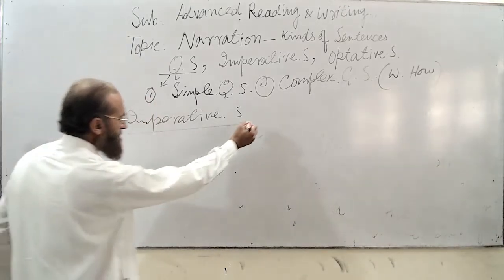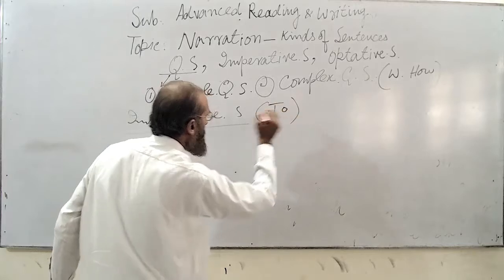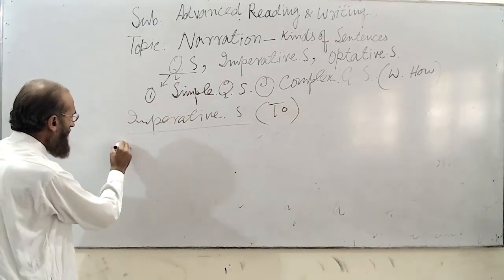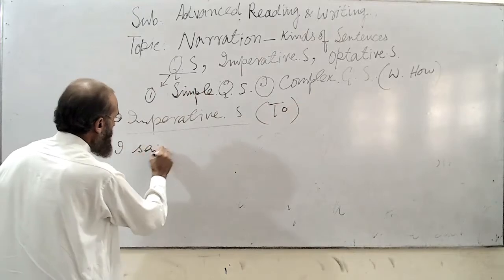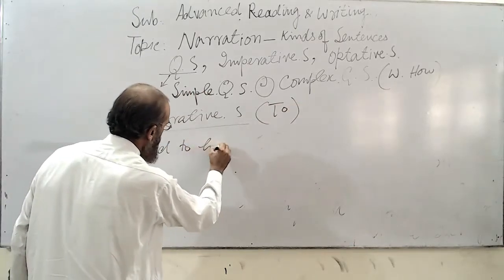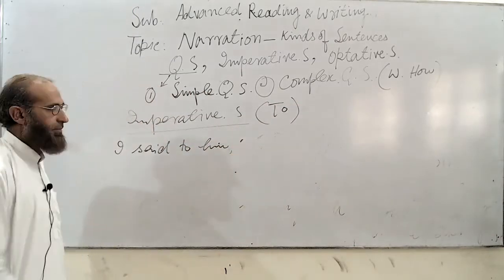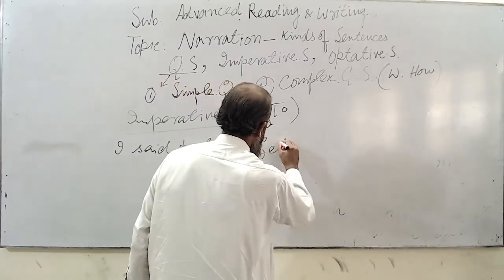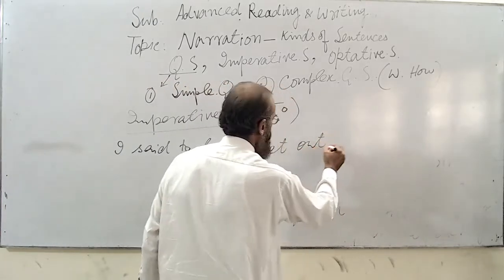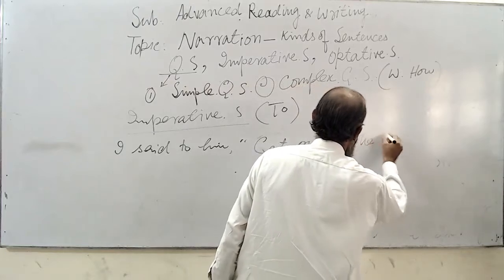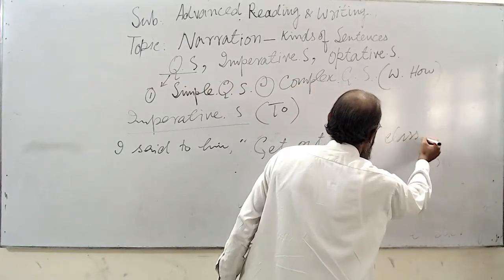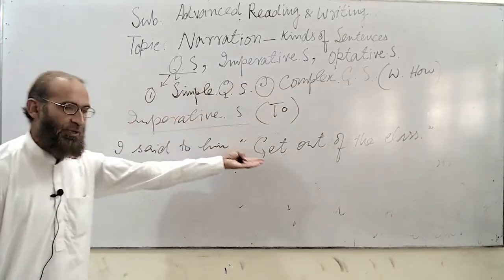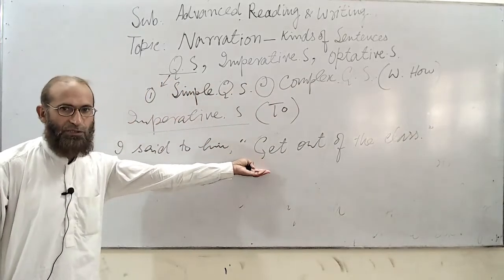Now keep this word in mind too. Now let me write just one sentence. I said to him, "Get out of the class." This is now an imperative sentence in which an order has been given to somebody.